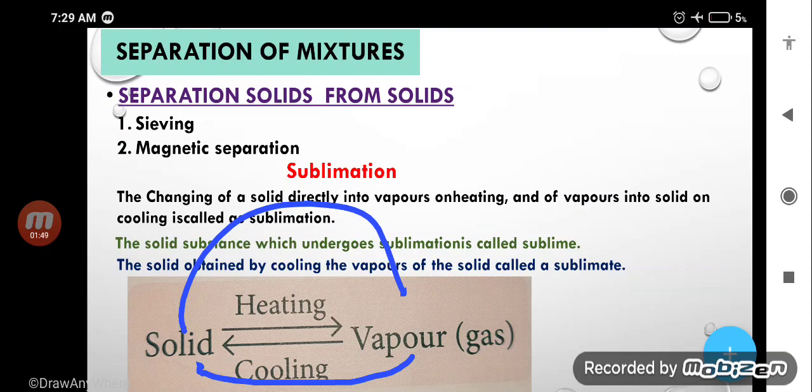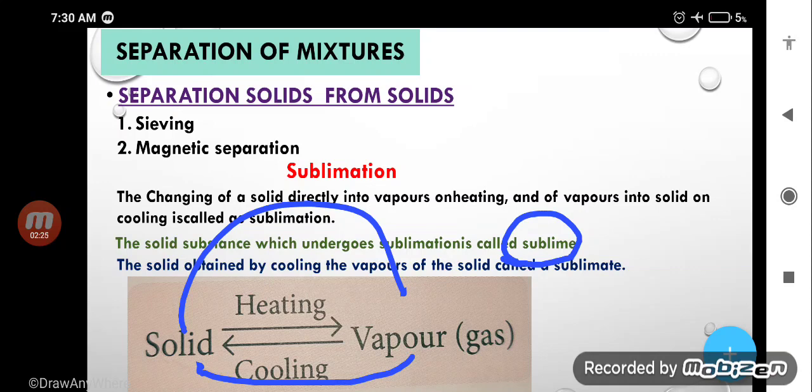And the solid substances which undergo sublimation are called sublimes. Examples, just write down in your copy: camphor, naphthalene ball, ammonium chloride, etc. These are examples of sublimable substances. Camphor on heating will directly change into gas, it will not go through the liquid state.